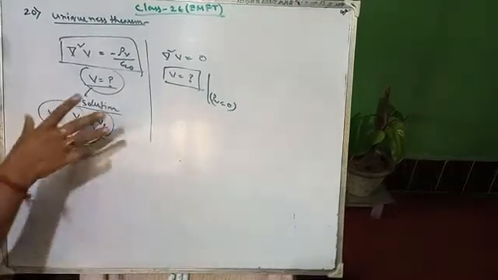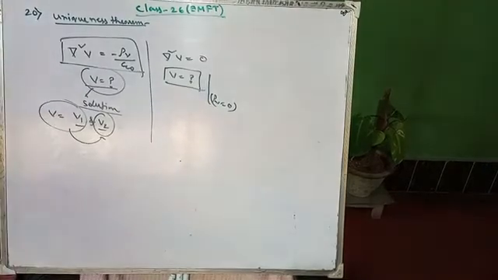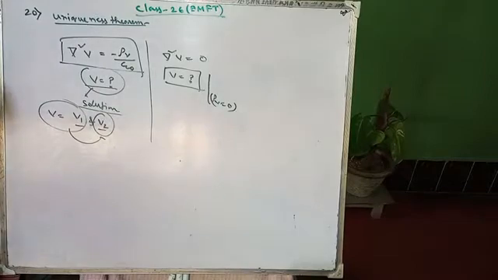In order to prove this, you have to first write, consider a volume v bounded by some surface S, suppose the charge density rho throughout the volume, and the value of scalar potential v on the surface.